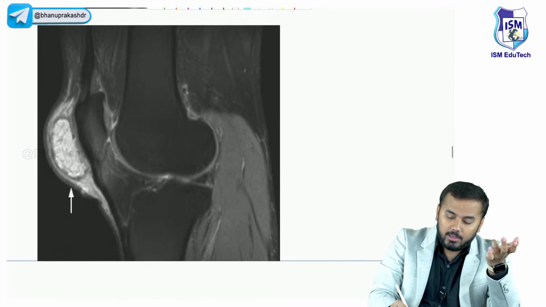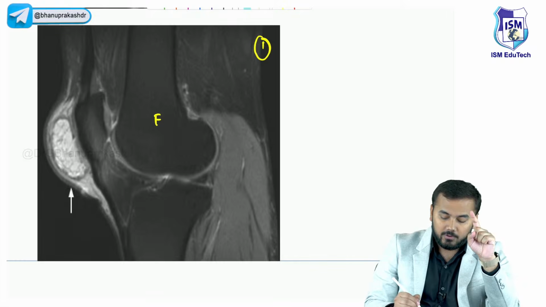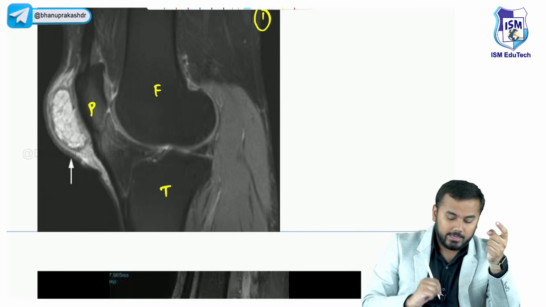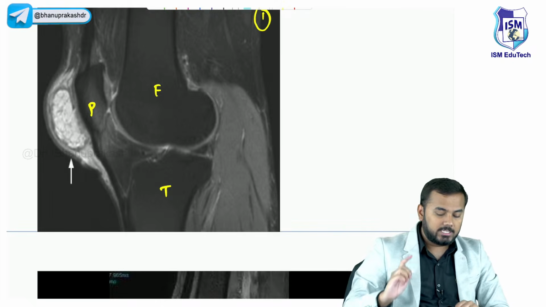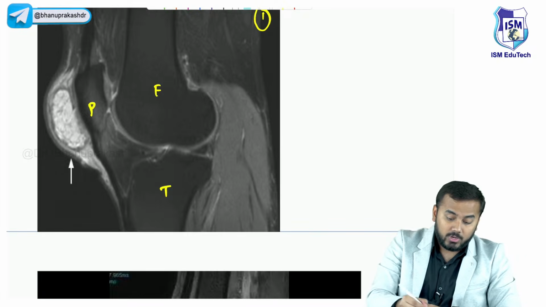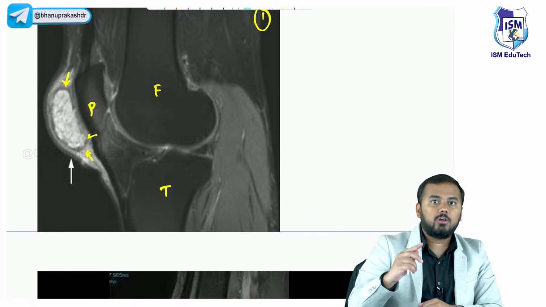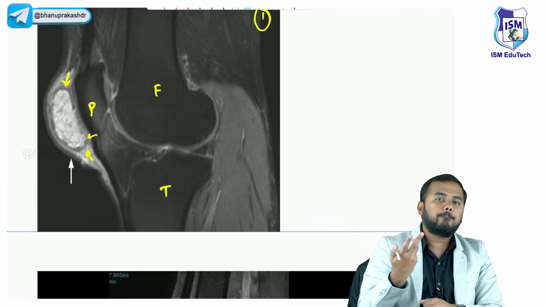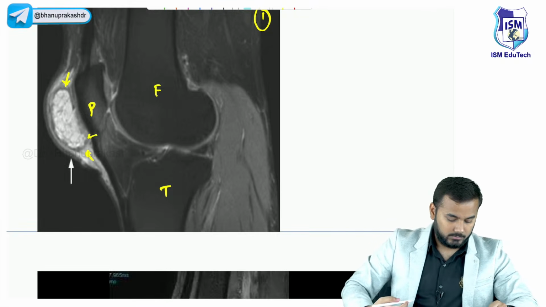Patient number 1. Where is the femur? You see, this is the femur. Where is the tibia? This is the tibia. Where is the patella? This is the patella. Now tell me, is this a clergyman's knee or a housemaid's knee? You can very clearly see a bright white color thing here. Bright white or hyperintense lesions which you can see here are the problem, the lesion which you can identify over here.